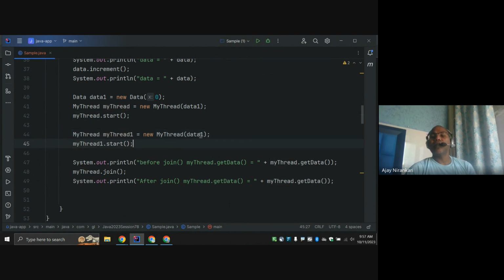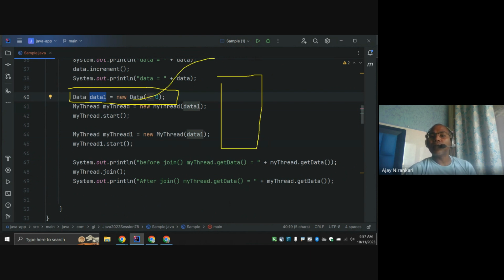Thread one, and the same data I pass to both. Notice here, this is our shared object. I am creating one thread passing the same data, and creating another thread and passing the same data here. Notice, same data passed. So this is the way you can share your object between the threads.